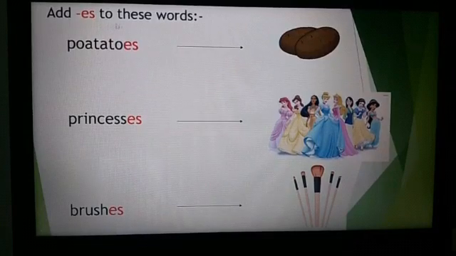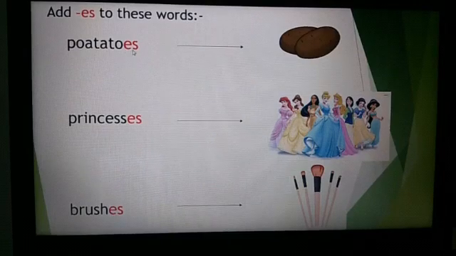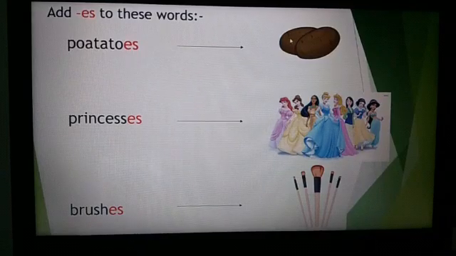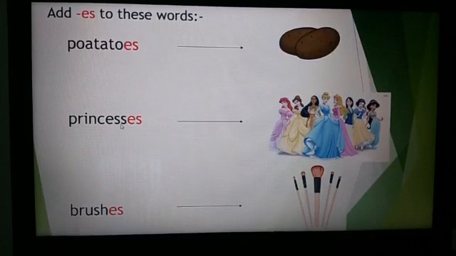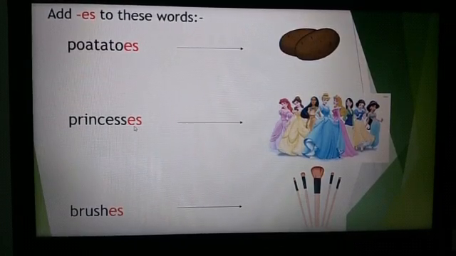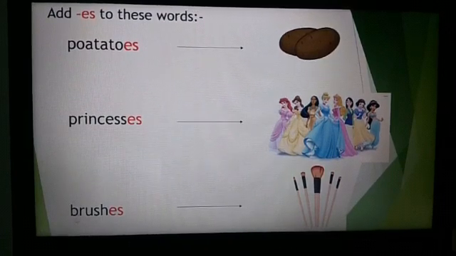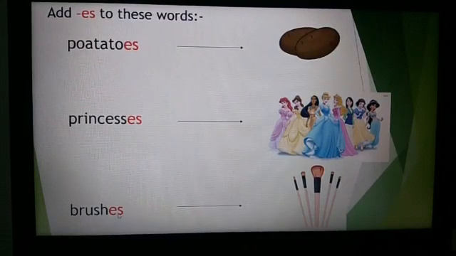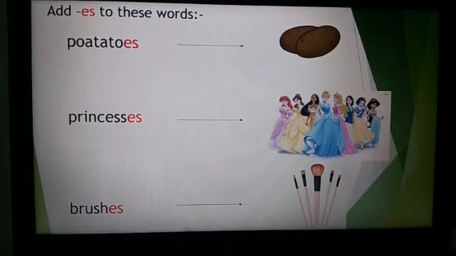Now add es to these words. If there is potato and I add es to the word potato, it becomes potatoes. That is more than one. Princess, P-R-I-N-C-E-S-S. If I add es to the word, it becomes princesses. So there are more than one princesses here. Now next is brush. If I add es to the word brush, it becomes brushes. That is more than one.